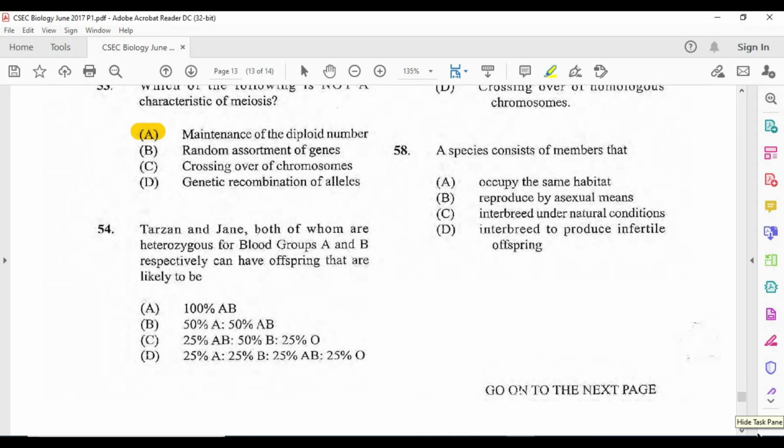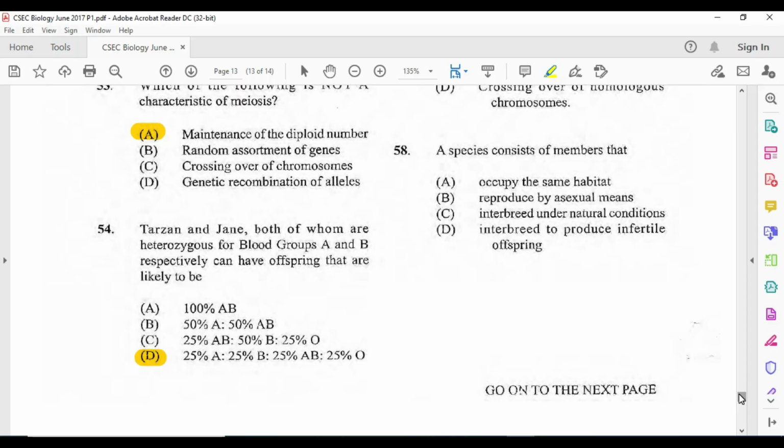Now where the top letters intersect with the letters at the side, you're going to write it down, and you're going to end up with something like this. You're going to get one of the organisms with OO, which can be represented as O by itself, and here it will be AO, which can be represented by A, here again represented by B. However, this is codominant, so it is represented as AB. None is more than the other. So our answer for 54 is of course going to be D.